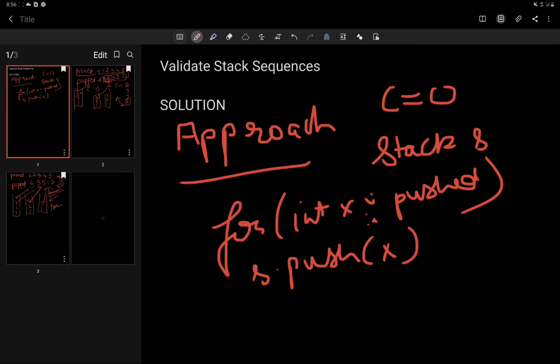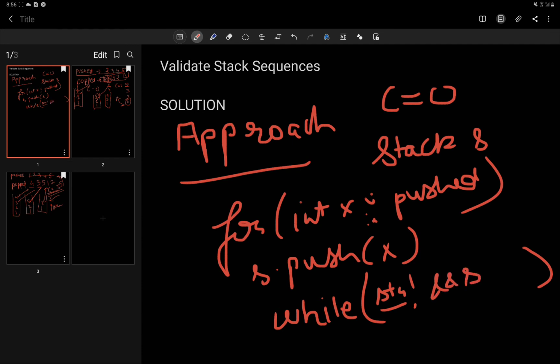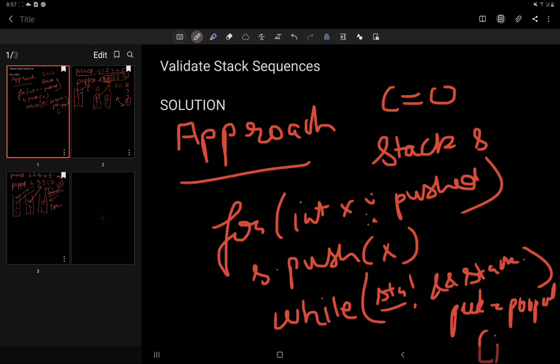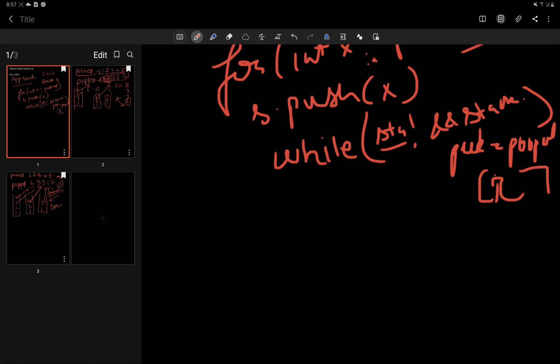We push every value to the stack, and we apply a while loop where we check that the stack is not empty, and stack dot peek, that is the top value of the stack, is equal to popped of c, where c is the counter. If it's equal, we increment our counter and also pop the value from the stack.